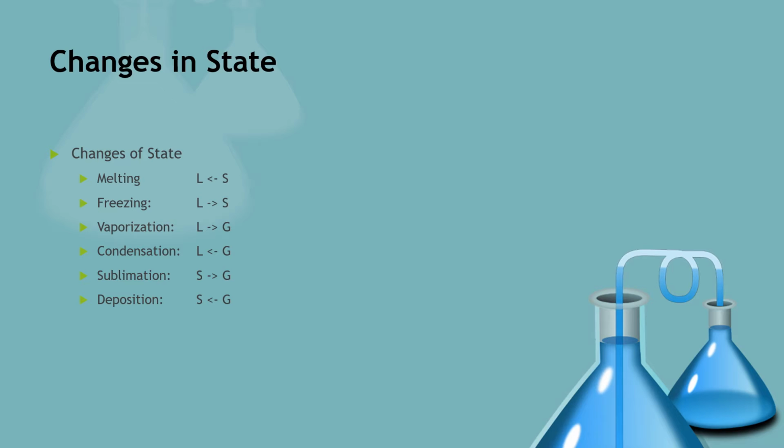Maybe instead of liquid and solid, it might be easier to think of it as water. So if we have an ice cube that melts, the ice cube turns into water, that's melting. Or if we have water that turns into ice, that's just freezing. Vaporization is when a liquid turns into a gas. In the case of water, if you're in your kitchen boiling water, that liquid is turning into steam. It's vaporizing. That's the process of vaporization.